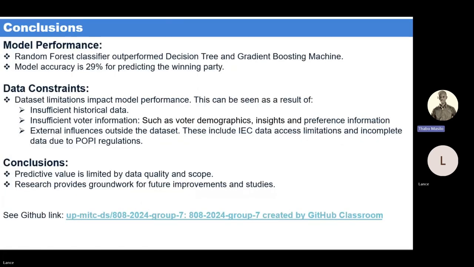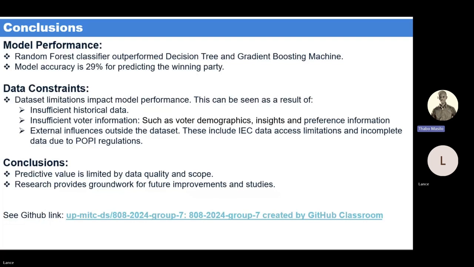Our analysis shows that the random forest classifier has outperformed both the decision tree and gradient boosting machine in terms of predictive accuracy. Despite this, the model accuracy in predicting the winning party stands at 29%, which is very low in this case. And we looked at other elements such as data constraints. Several data constraints have impacted the model performance, such as insufficient historical data, insufficient voter information, and external influences outside the dataset. This includes IEC data access limitation and incomplete data due to POPIA regulation.